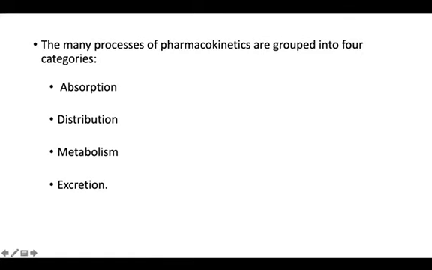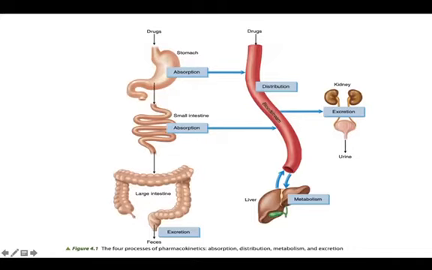Moving on, as I told you, pharmacokinetics is categorized into 4 different groups: absorption, distribution, metabolism, and excretion. So here, this is absorption. These are the areas where absorption takes place: stomach and small intestine. When you give the drug orally, it enters the stomach, passes through the small intestine, and then it is absorbed and distributed into the bloodstream.